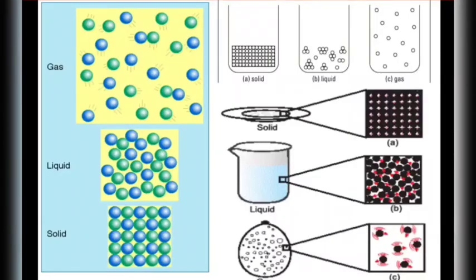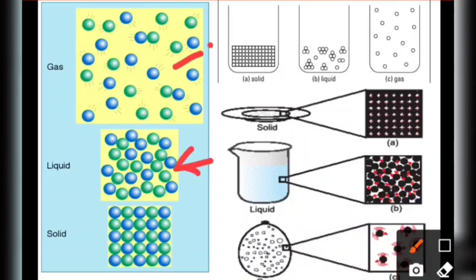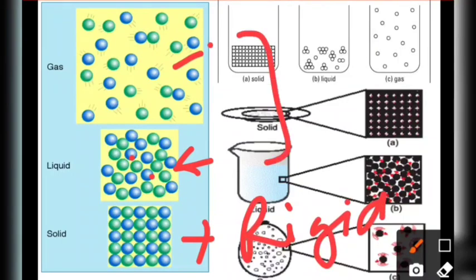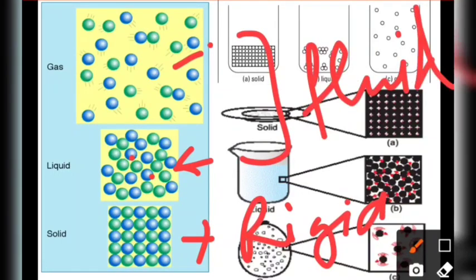Let's move further. So these are the particles. You can say that the gaseous particles are moving more here and there, and they are far away. Liquid particles are closer, but not in a regular manner. Solid particles are arranged in a regular fashion, so we call that rigid, and these two are fluids.